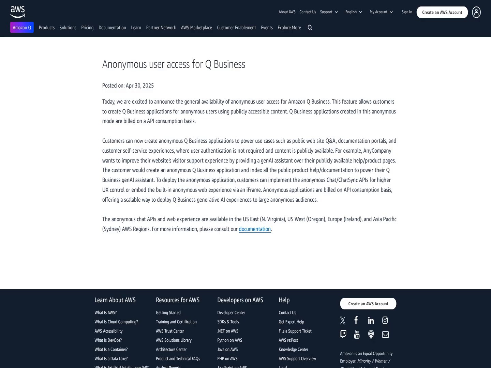Customers can create anonymous Q Business applications to power use cases such as public website Q&A, documentation portals, and customer self-service experiences where user authentication is not required. For example, any company may use this feature to improve their website's visitor support experience by providing a Gen AI assistant over publicly available help/product pages.